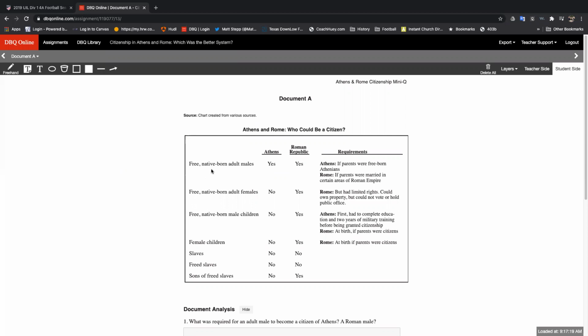I'm going to read through it. It says free native born, all the way down to female children, all the way to slaves. It tells if they were a citizen or not in Athens or the Roman Republic, okay? What's the glaring difference between who can become a citizen in Athens and in the Roman Republic? What automatically shoots out to you?